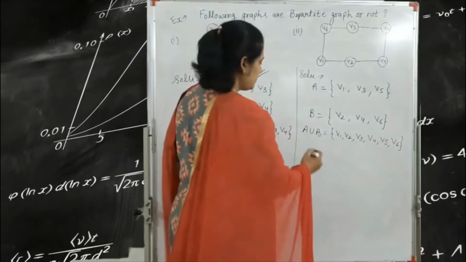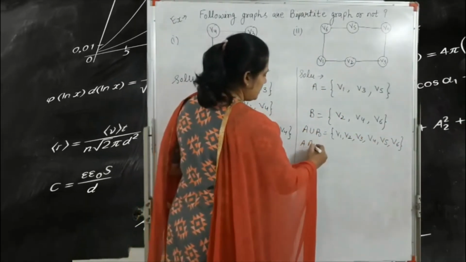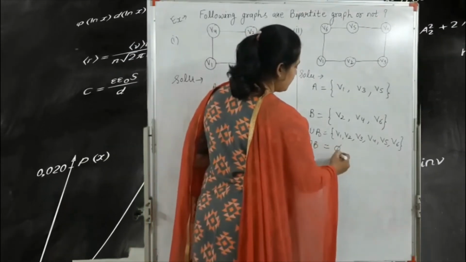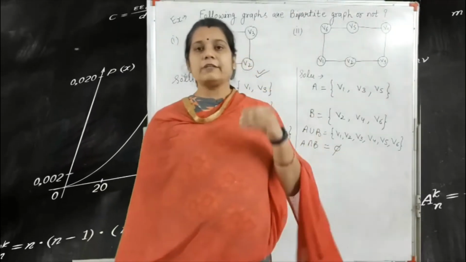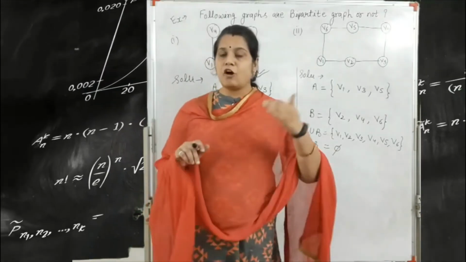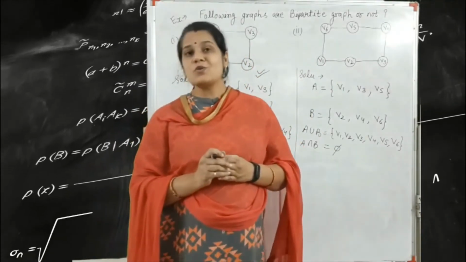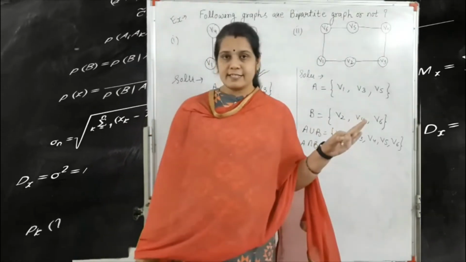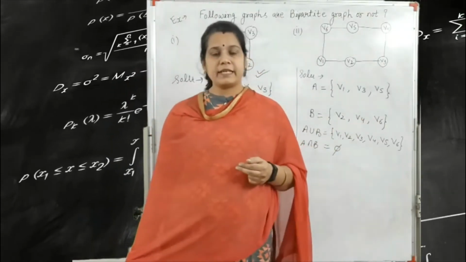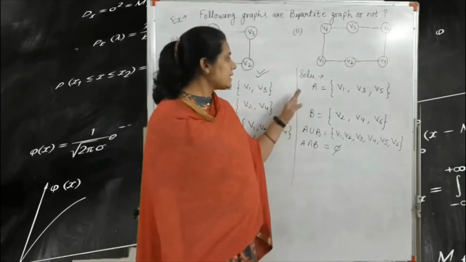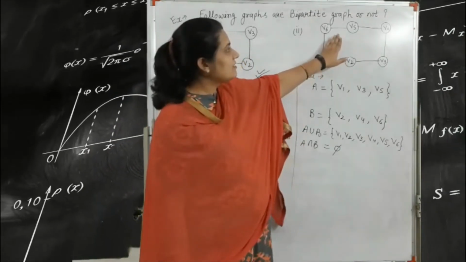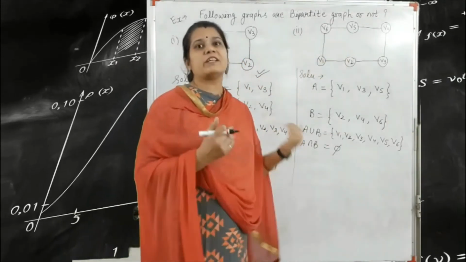But A intersection B is equal to the empty set, because the sets of vertices A and B are disjoint. So here the conditions are satisfied for a bipartite graph, but in this example we write the type of the bipartite.